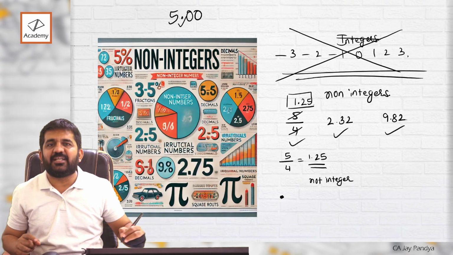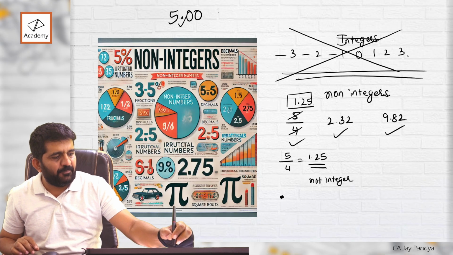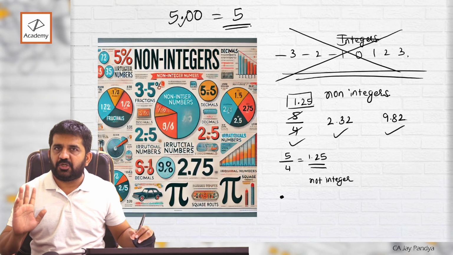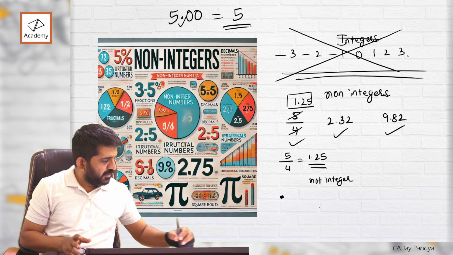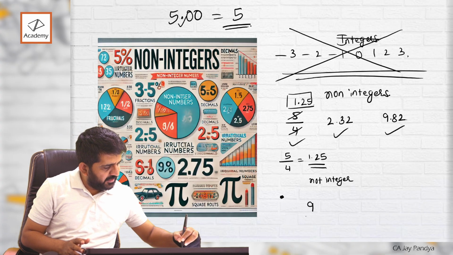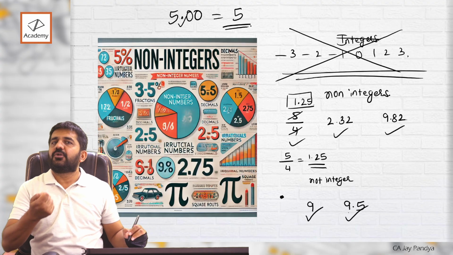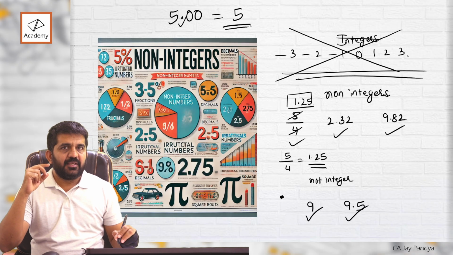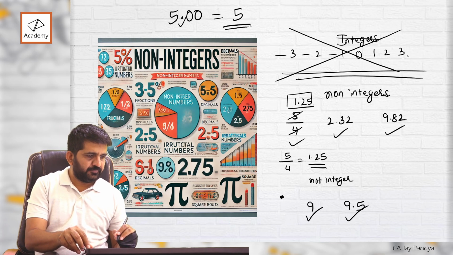Even if the point is over here, still it is an integer, because 5.00 is nothing but 5, and 5 is an integer and not a non-integer. Very simple differentiation. If 9 is a number, it is an integer. If 9.5 is a number, it is a non-integer, right? So we are through with natural, then whole number, then integer, then non-integer.